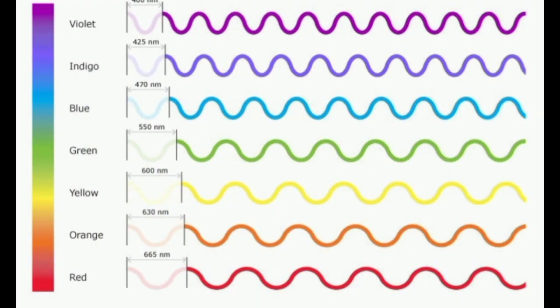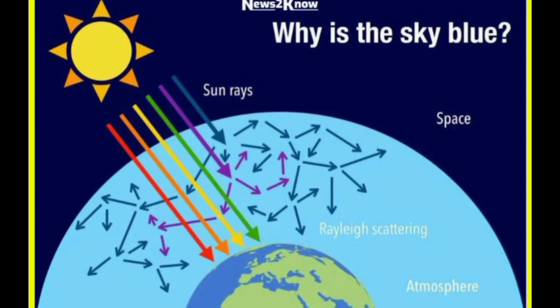So you may be wondering, if the shorter wavelength is scattered more, why is the sky blue? Blue is not the shortest. I think the shortest is purple or indigo or violet. The reason is that the particles in the atmosphere scatter the shortest wavelength so much that there is none left for us to see, and the sun does not produce much of it. So there's more of the blue color. That's what made the sky appear blue.